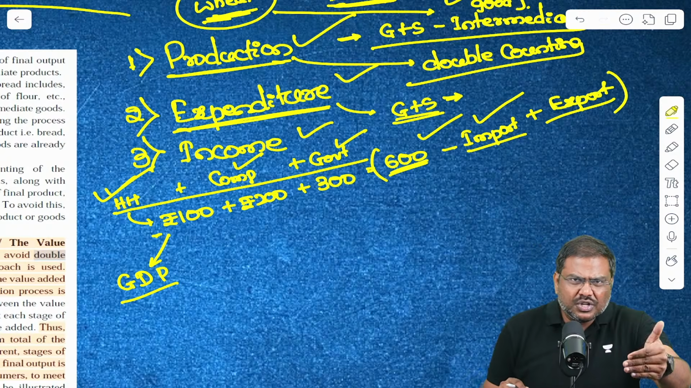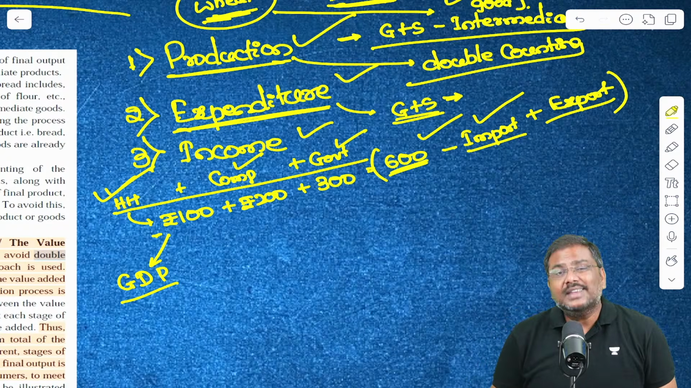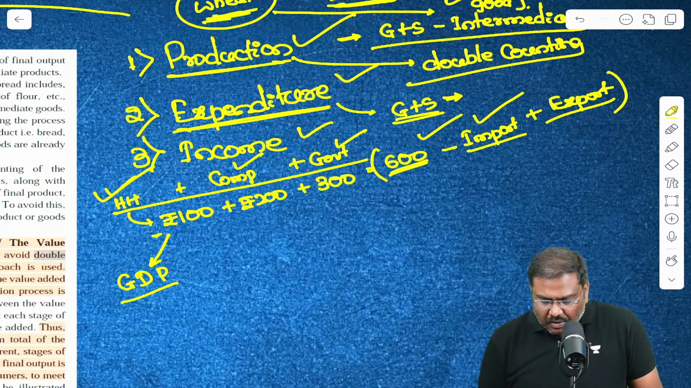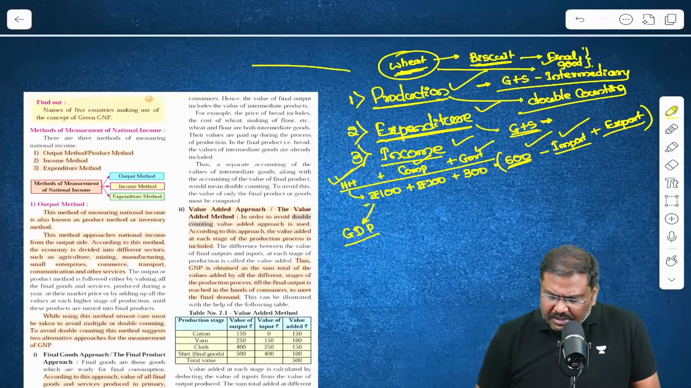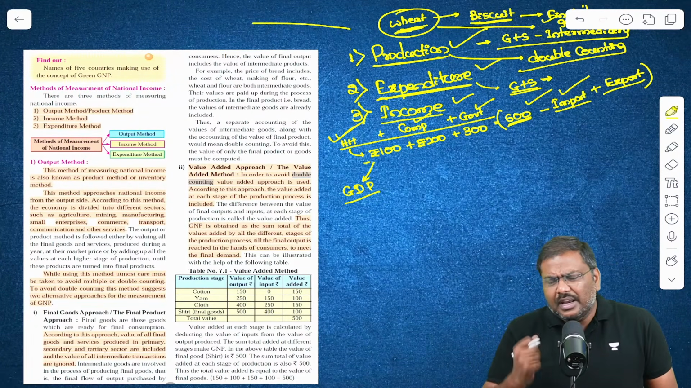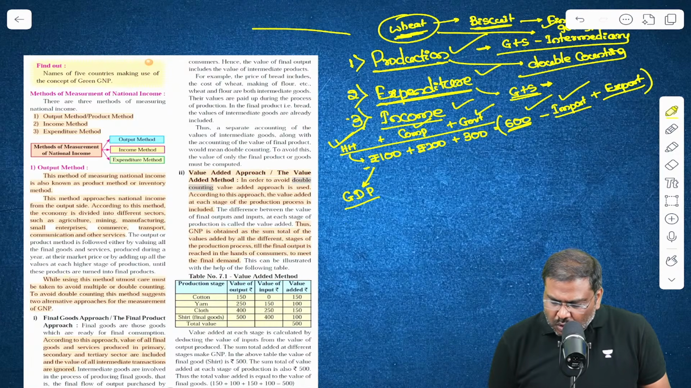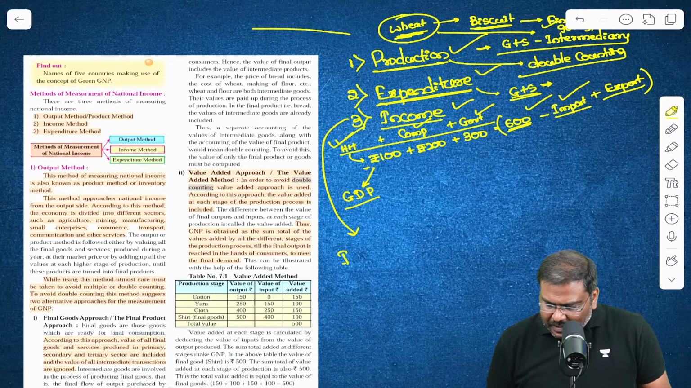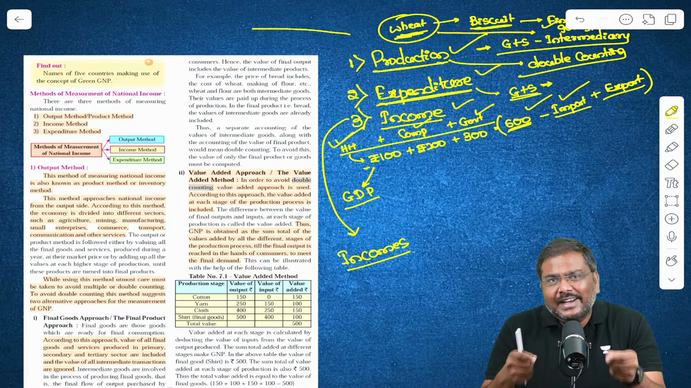First one is the production method or the value addition method, and the second one is the expenditure method. Now there is a third method, the income method. Right? The third method to calculate GDP is the income method. How do I calculate GDP in the income method? Simple. You take the sum total of all the incomes which are generated within India.